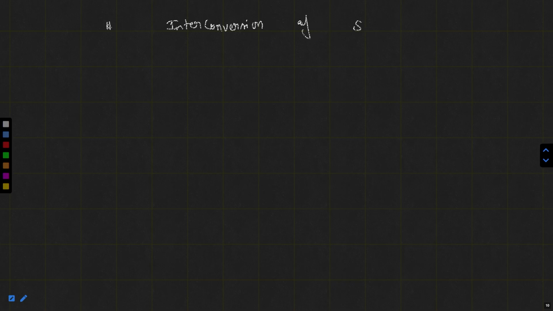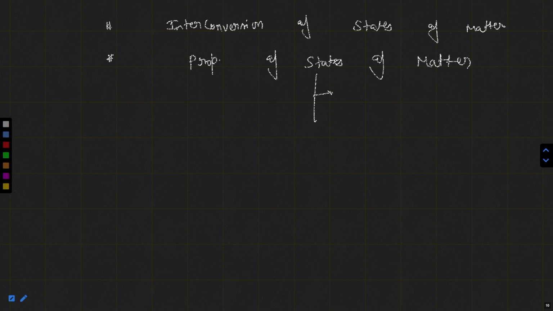Mainly, and also before that we have covered properties of states of matter, like properties of solids, properties of liquids, properties of gases.